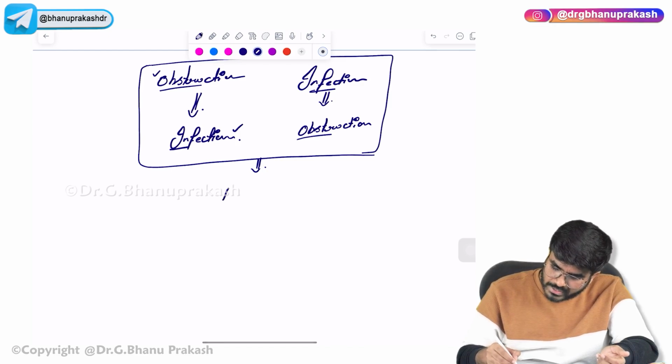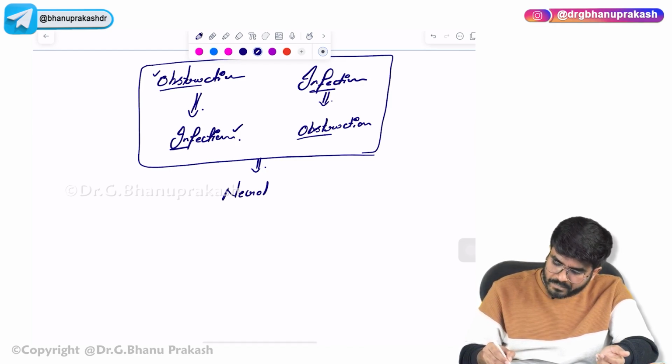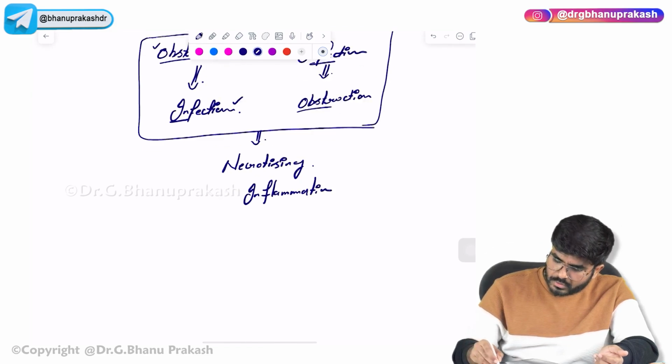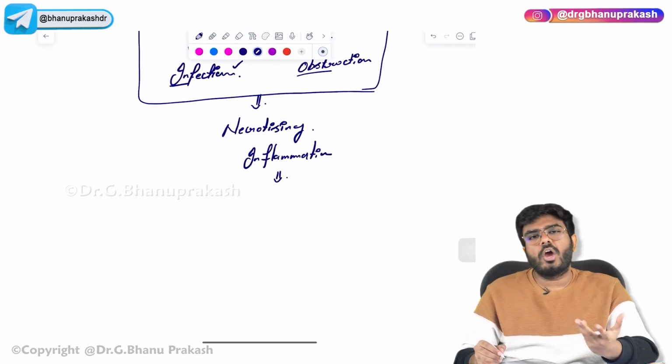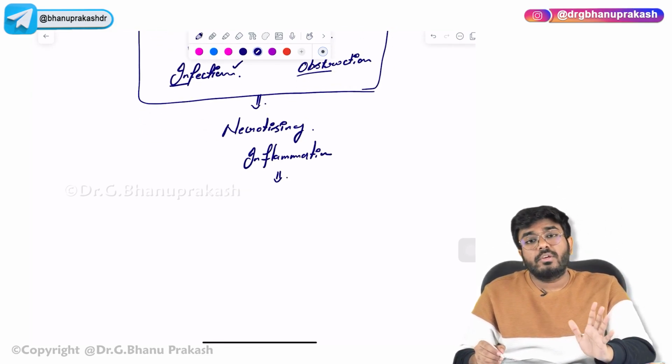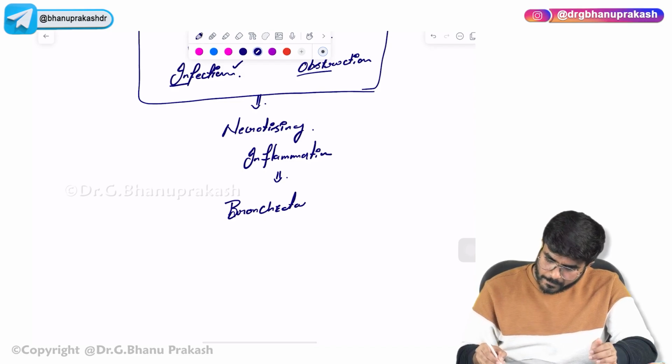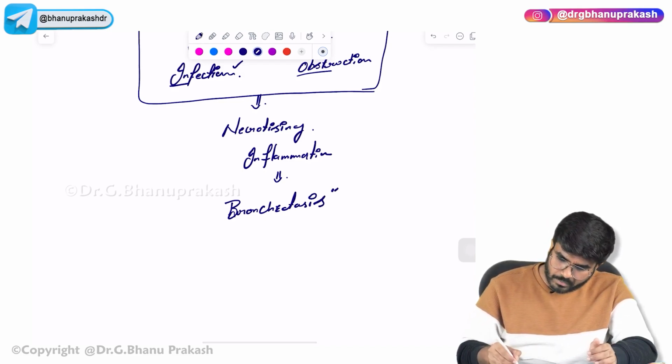So it's going to cause a necrotizing inflammation. With necrosis, the bronchi are gone, the bronchioles are gone. So necrosis is going to cause bronchiectasis.